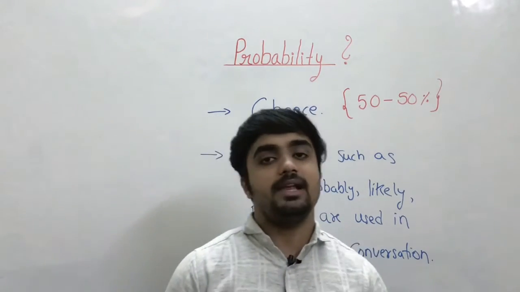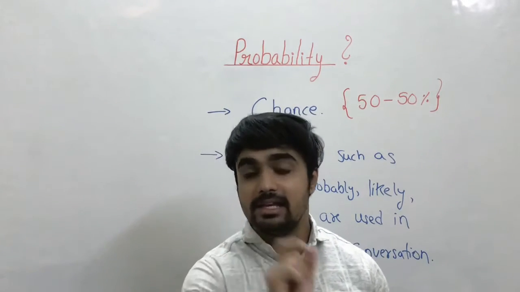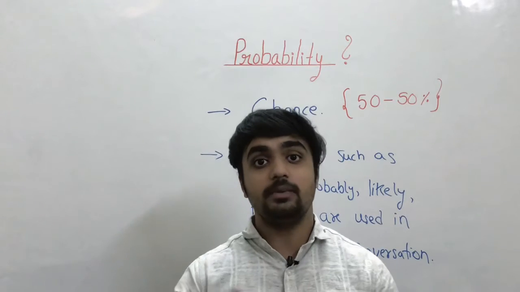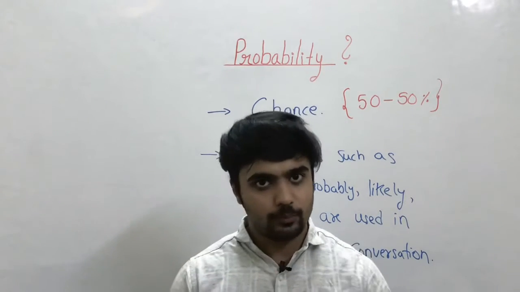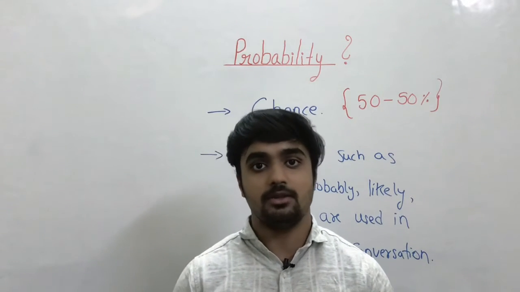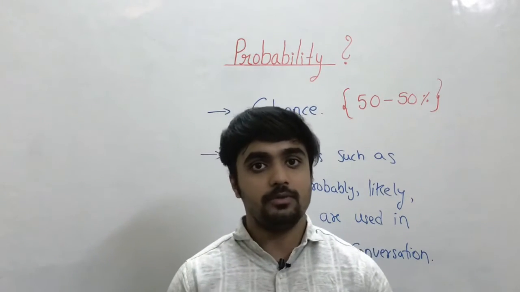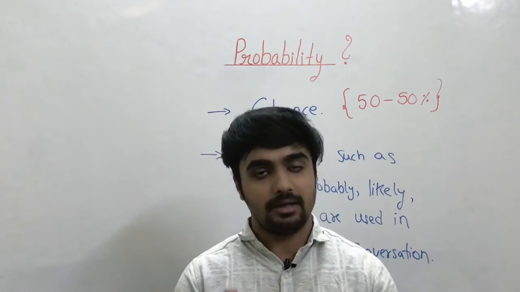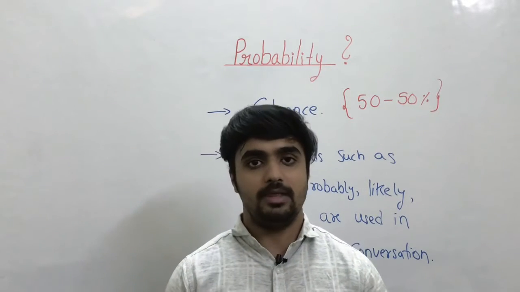For example, if I say that it is likely to rain today, the word likely is used in it. It means that it will rain or it will not rain. I am just predicting that it is likely to rain today. Also, there are 50-50% chances of the Indian cricket team to win today's match. In this also, I am not surely telling that, but I am just predicting that there are chances of the Indian team to win the match.